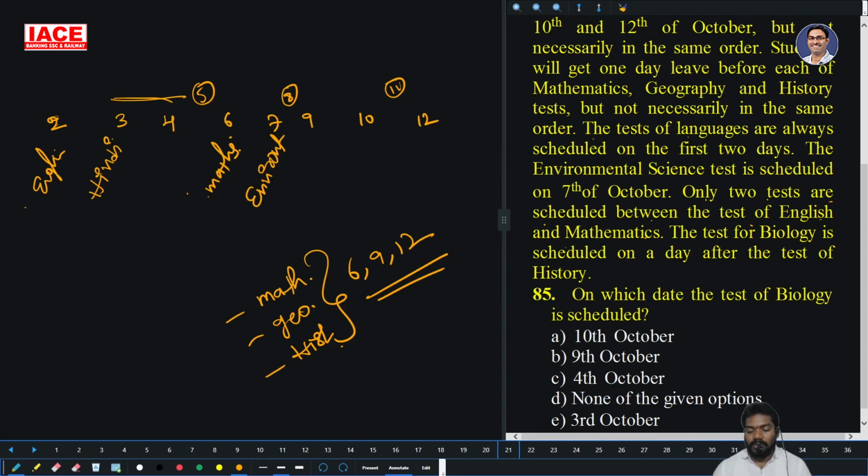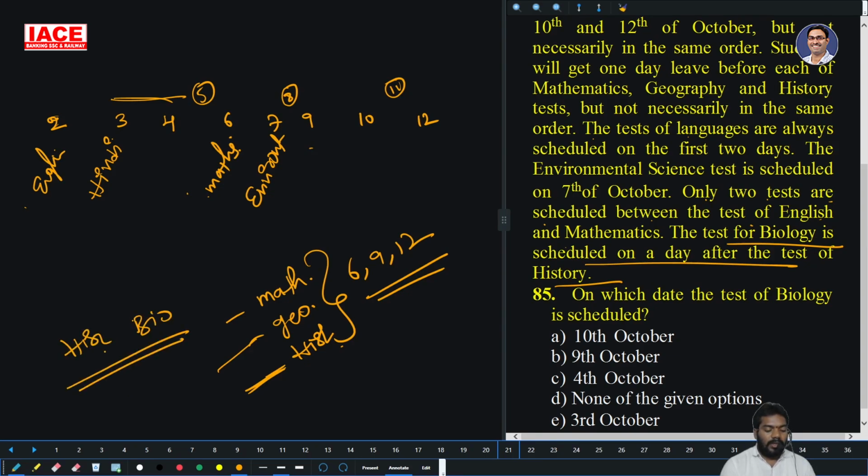The test of biology is scheduled the day after history. The biology is after the history, then you have geography and history. Then the test of biology is after the history. So biology after history means history is not at all possible here. History is not 12. Only 6 is gone to math. Then what is the history? 9. So this is history.